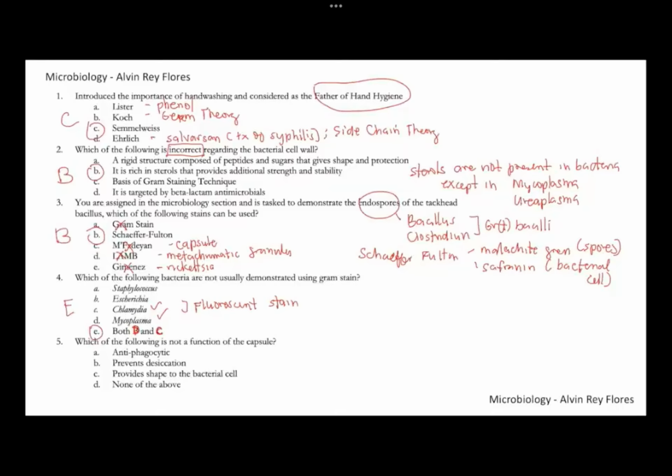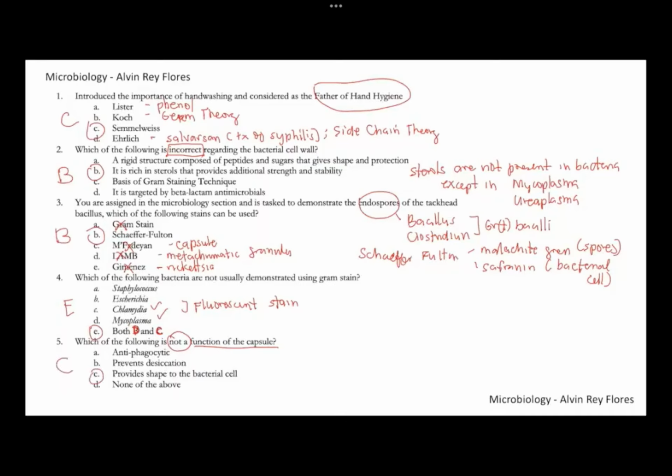Number five, which is not a function of the capsule? The capsule is a structure that surrounds the bacterial cell. It can be made up of polysaccharides, primarily, or even glutamic acid, depending on the type, but primarily polysaccharides. So the answer here for number five is letter C.